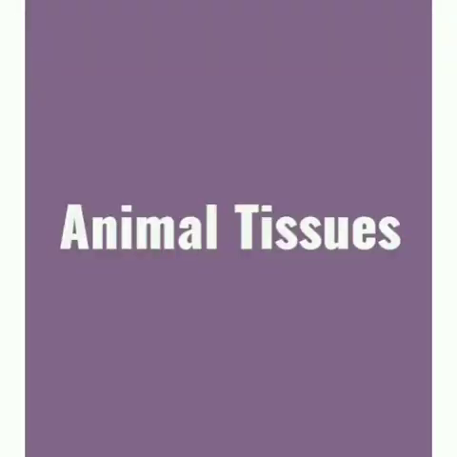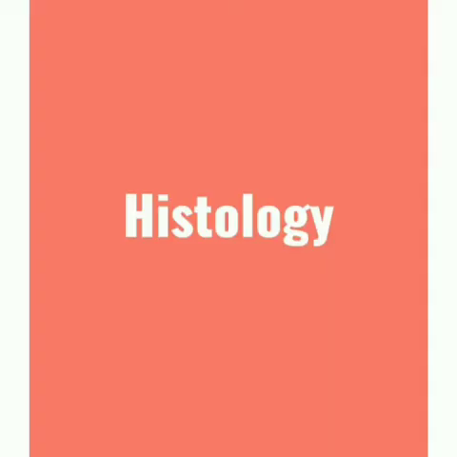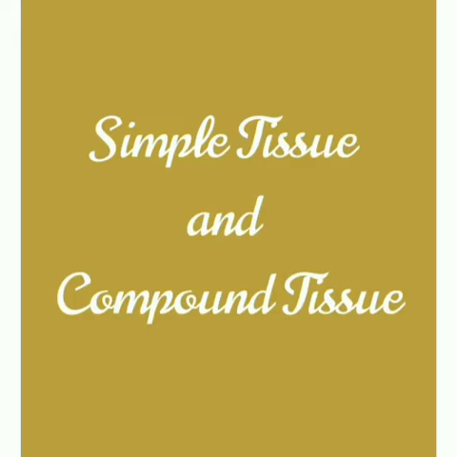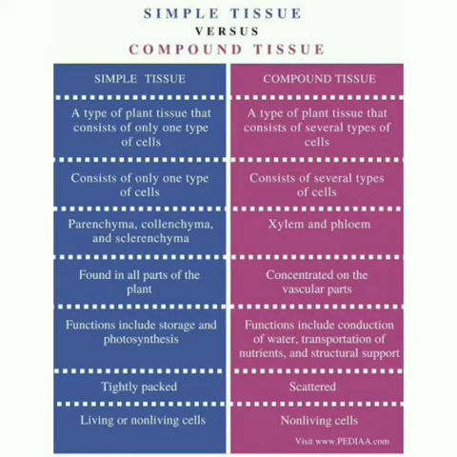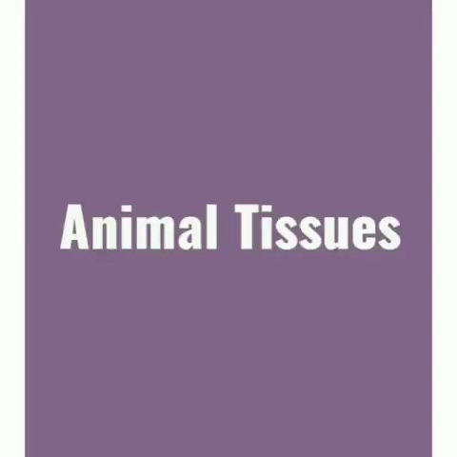Today, we start with another chapter, that is animal tissue. Study of tissue is known as histology. I repeat, study of tissues is known as histology. Animal tissues are also divided into simple and compound tissues. A group of cells which are similar in origin, form and function is called simple tissue, whereas a group of cells with different structure and function is called compound tissue.